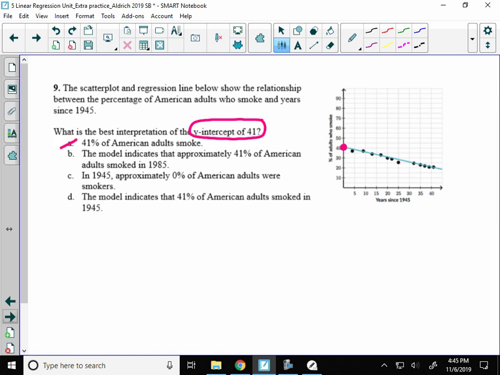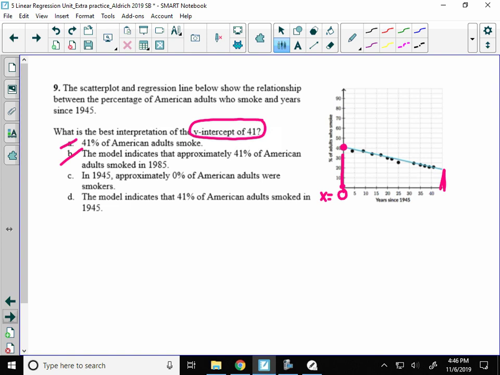Remember, typically, when we interpret the y-intercept, think back to that Desmos slip we did at the beginning. That has to do where x equals 0. So I want to see if my interpretation here is talking about x equals 0, years since 1945. 0 years since 1945 would be in 1945. All right, the model indicates that 41% of Americans smoked in 1985. Well, I don't know where they got 1985 from, but that's definitely not where the y-intercept is. So B's not right. 1985 would be somewhere out here.